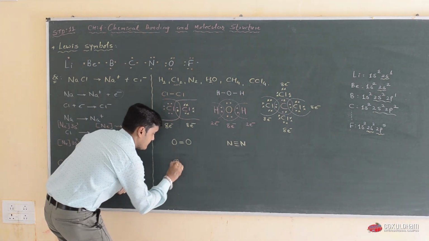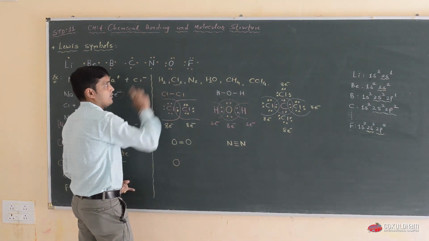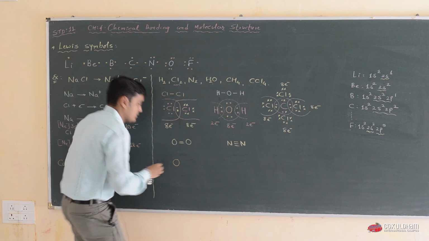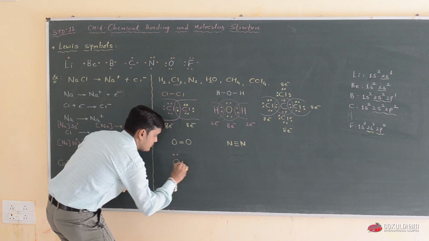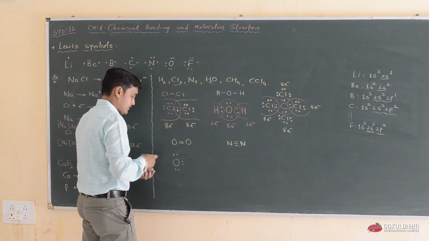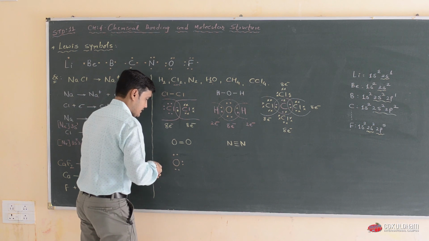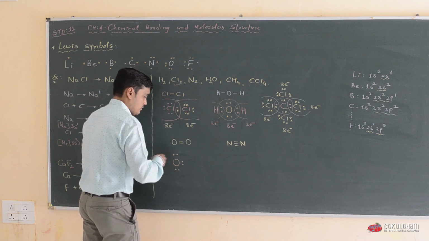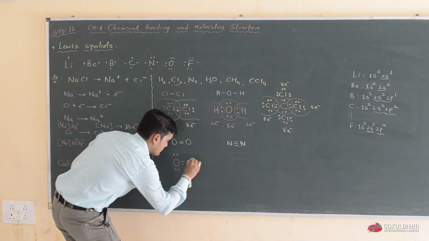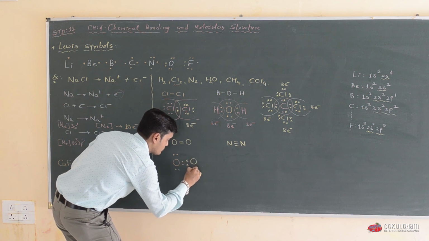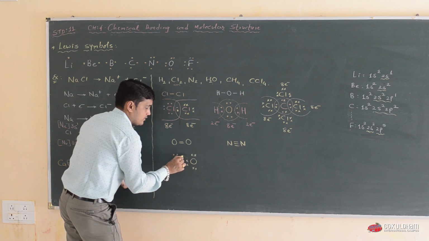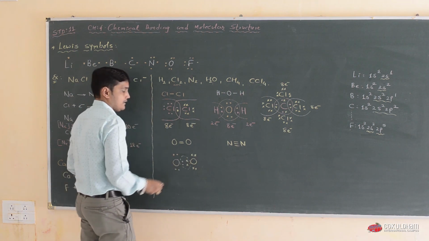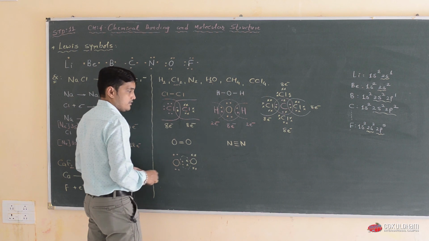This oxygen has 6 outermost electrons, so 4 and this 2, which is used in the formation of the double bond. On the other end, the second oxygen also has 6 electrons, and a total of 4 electrons are in the center, so a double bond is formed.